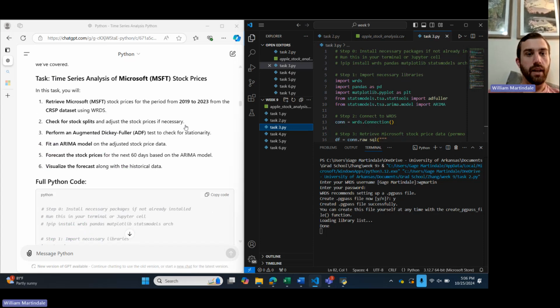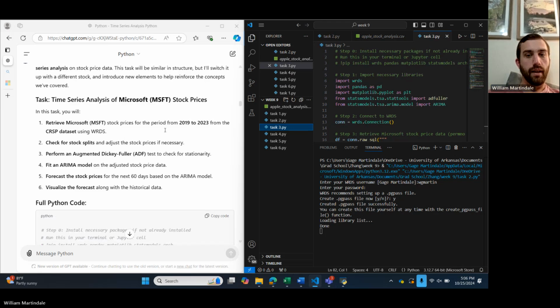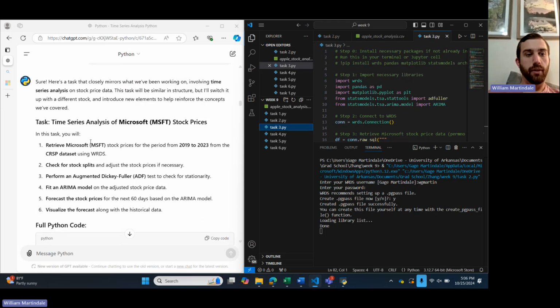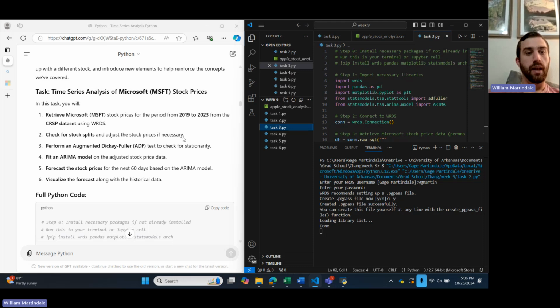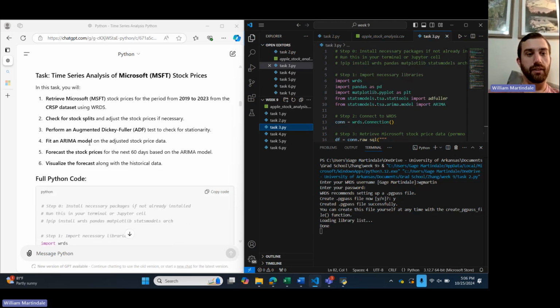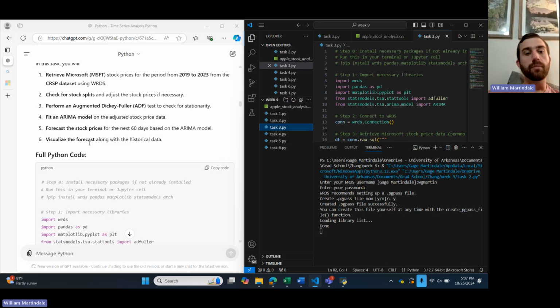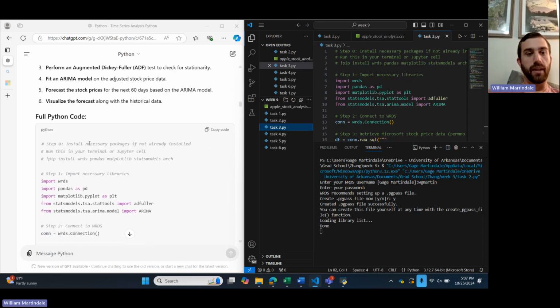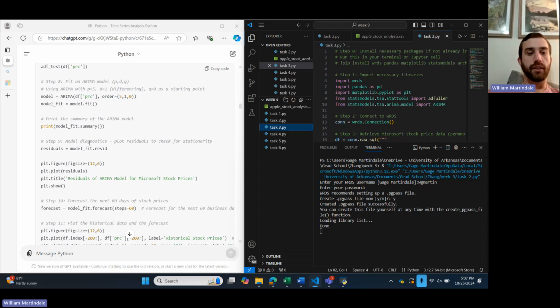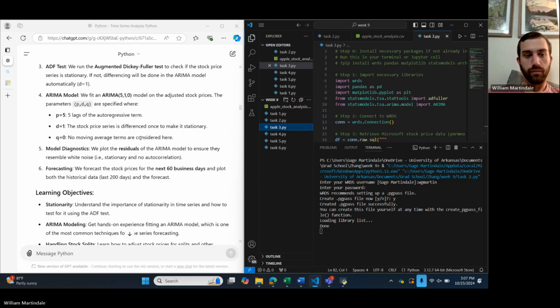And for task three, ChatGPT told me to do a time series analysis of Microsoft stock prices with all these extra things here: checking for stock splits, performing an augmented Dickey-Fuller ADF test, fitting an ARIMA model, forecasting stock prices for the next 60 days, and visualizing the forecast along with historical prices. And this is the code that it gave me.